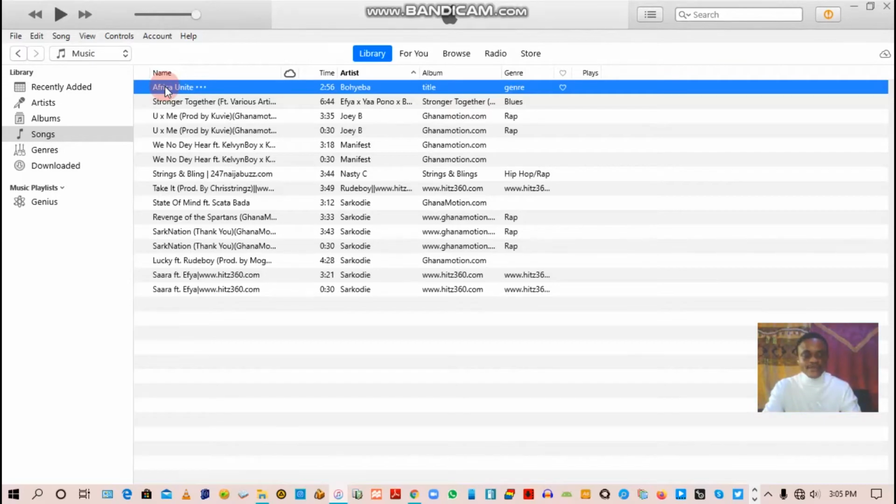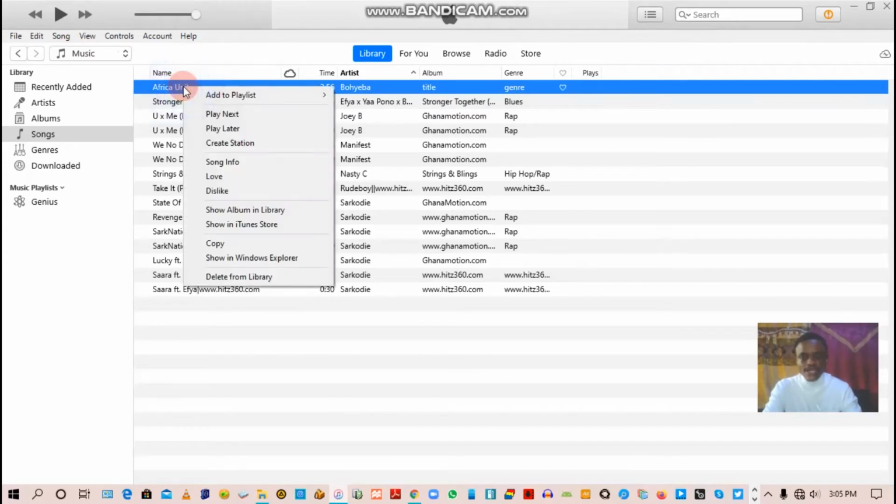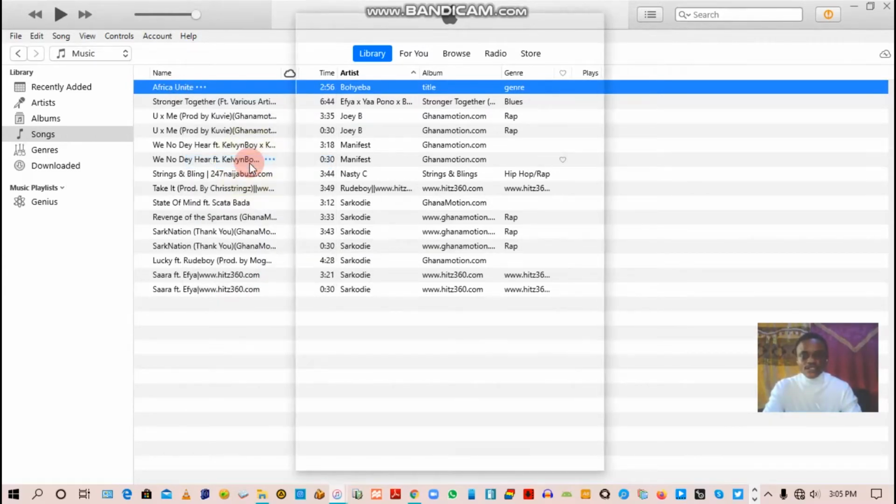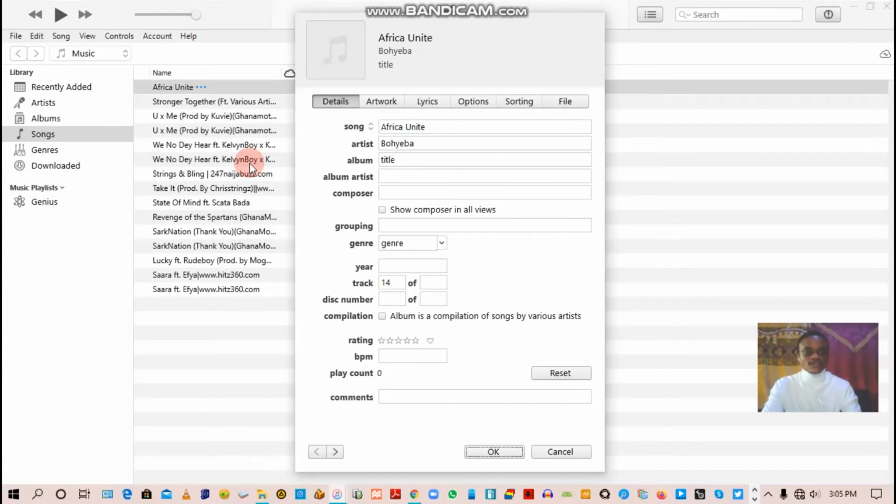So to create the ringtone, what I have to do is right click on the song, then go to Song Info, and click on it. Then you come to Options.